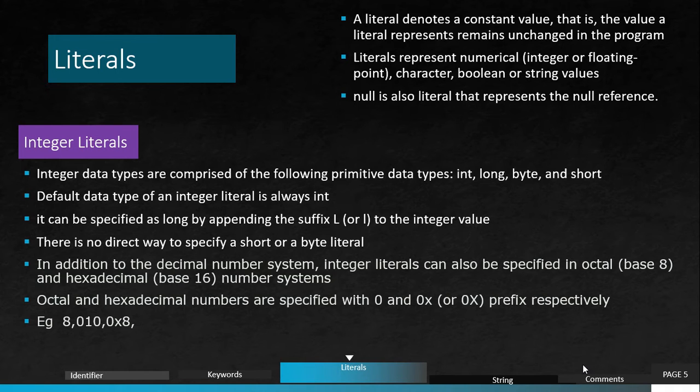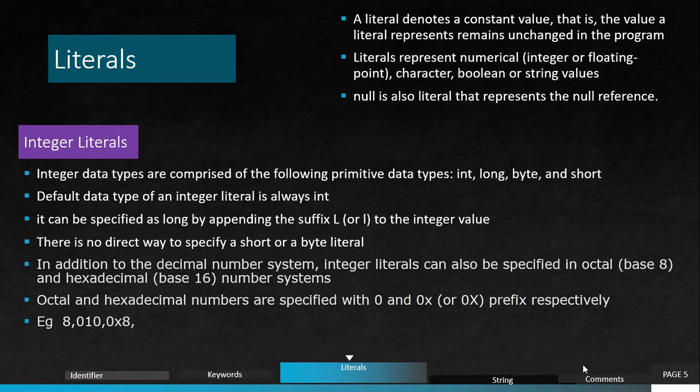But whenever you want a long data type, you have to write 20L, where L may be small or capital. Whenever you write 20L, you are talking about long. You have to understand int, long, byte, and short are the four types of data type. It is called a primitive data type. Remember that these four, int, long, byte, and short, are primitive data types.